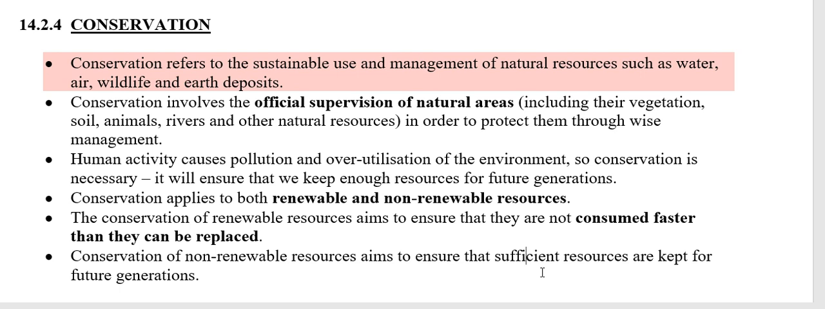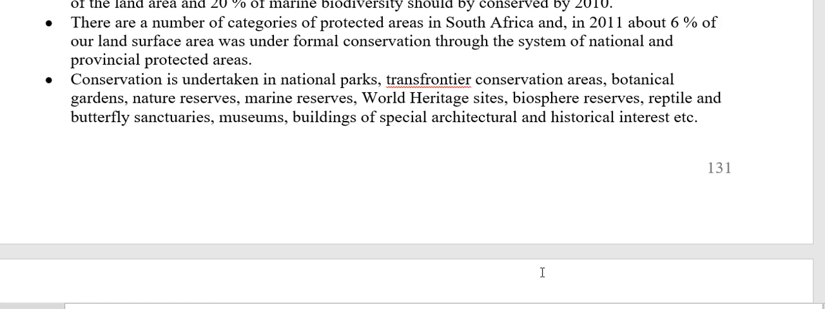So obviously those will be our non-renewable resources. Because it's not renewable, the aim here is to make sure that we leave enough of them behind for future generations as well, because they cannot be regenerated.